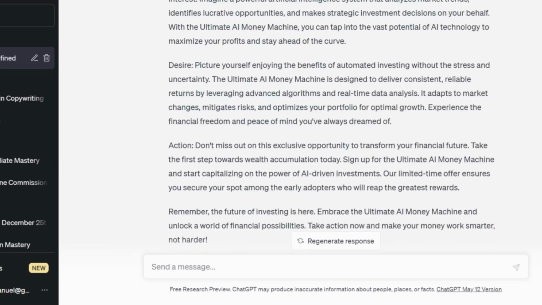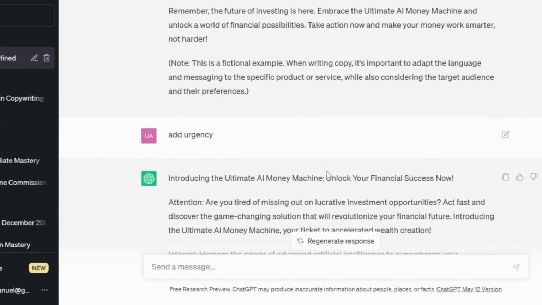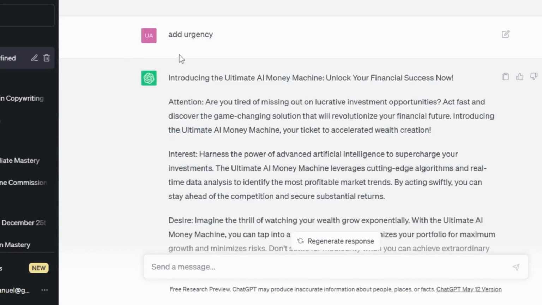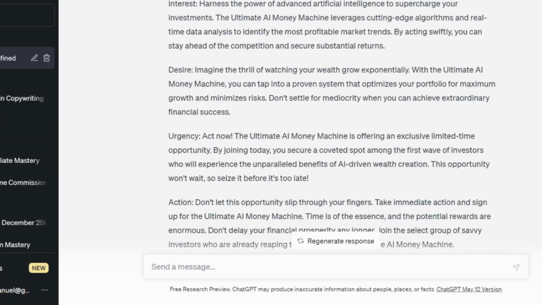Action is where you tell them they should sign up to get this Ultimate AI Money Machine so that they can also start benefiting from the product. Not only that, look at how I then asked it to add urgency to the formula. Look at how it adds urgency now. After attention, it gave us interest. From interest, we get urgency, before an action.